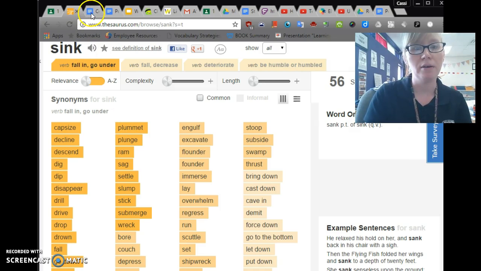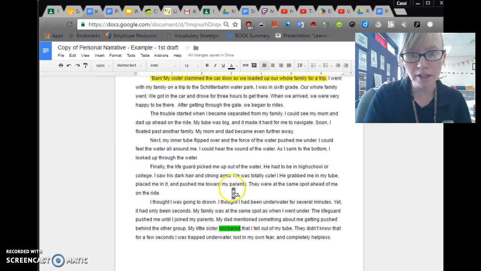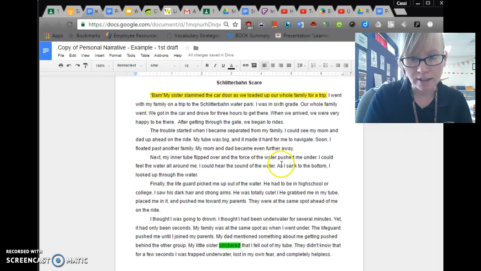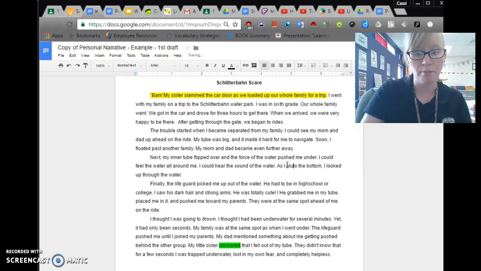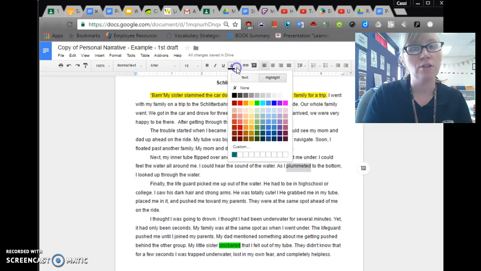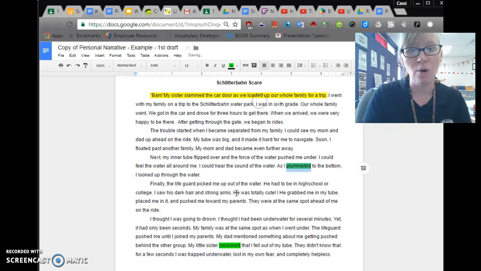So I'm going to go back to my writing, to where it says, as I sank to the bottom. Instead of sank, I'm going to take out that word and say plummeted. Ooh, big word. As I plummeted to the bottom, I looked up through the water. So I'm going to highlight that and turn it green. Now I have two very vivid verbs in my story.